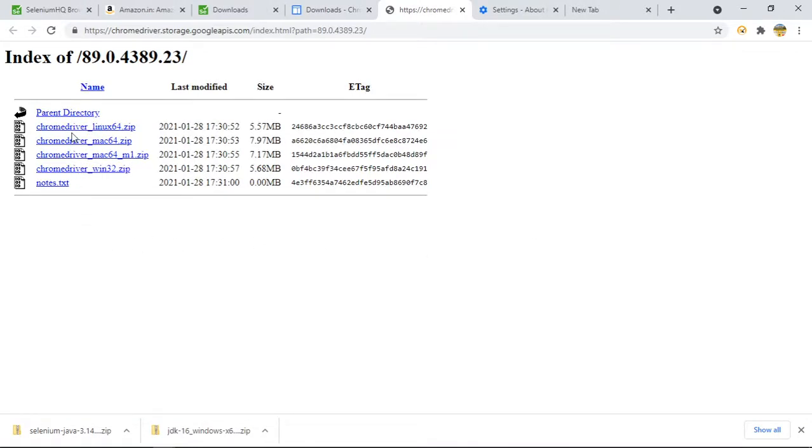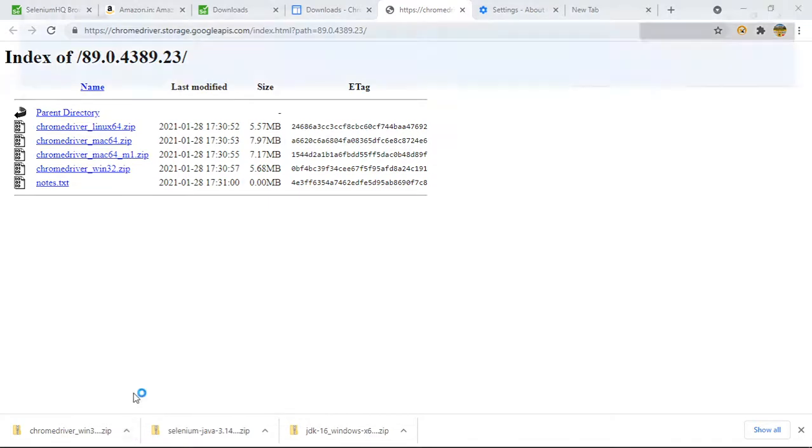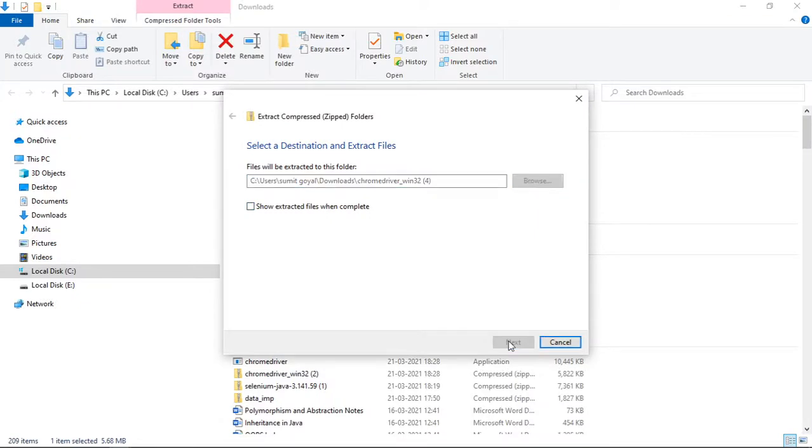If you are working on Linux operating system, you have to download this one. If you are working on Mac operating system, you have to download this one, right? For Windows, they have given this one. Click this. This will have an .exe file inside. This will work even if we have Windows 64, as they have provided only 32, so that is not an issue. Everywhere you will find 32 only. Click this, extract all. It is a zip file.